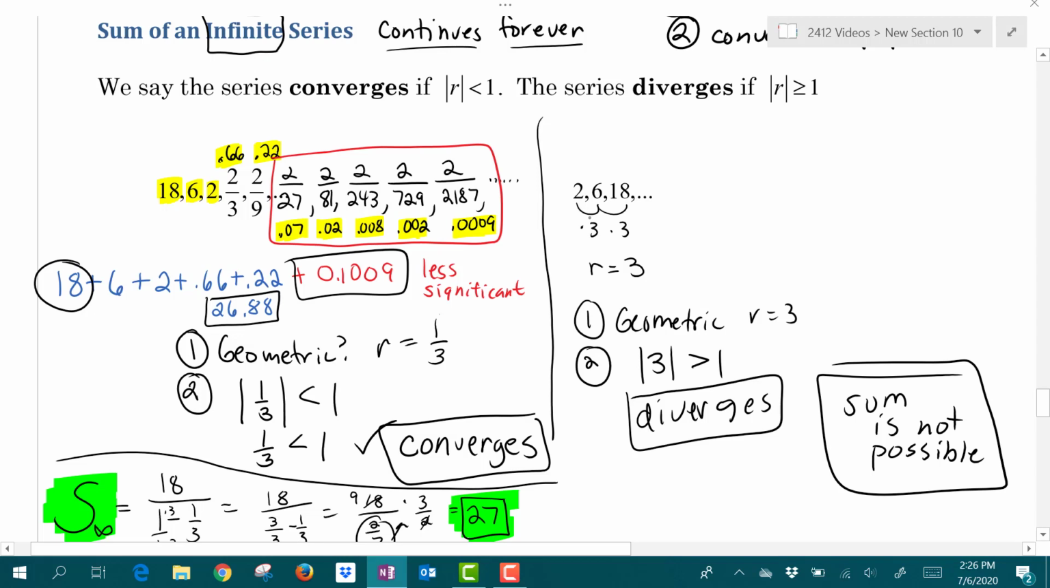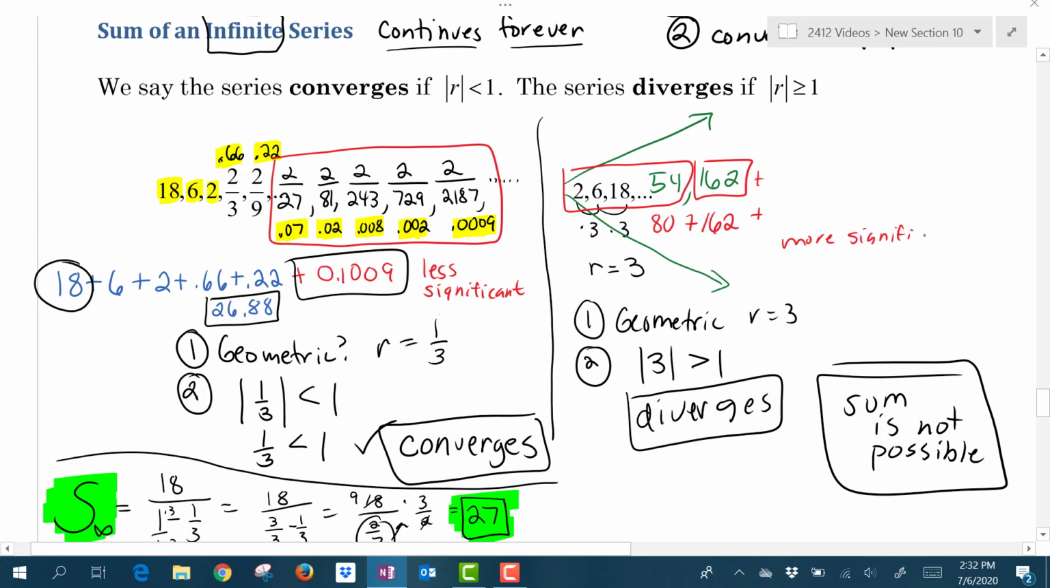So what happens in this case is we start to look at the terms. The terms are getting larger and larger and larger. The next term here would be 54, and then the next one would be 162. If I start to try to add those numbers together, the first 4 terms would give me 80, and then you notice that I'm contributing more as I go forward, so the next term would give me 162. And so because the terms are getting larger and larger, the remaining terms added in actually contribute more significance. So the terms actually become more significant. So the sum is actually going to just grow infinitely large.